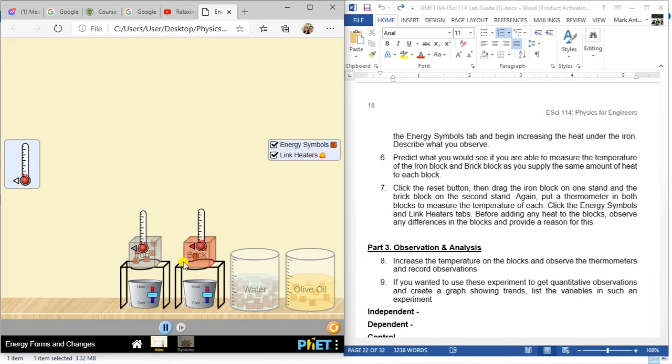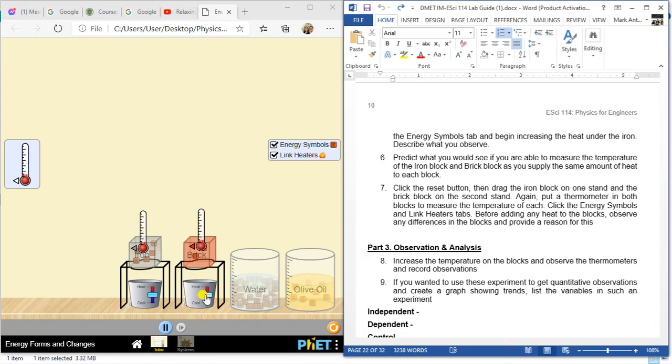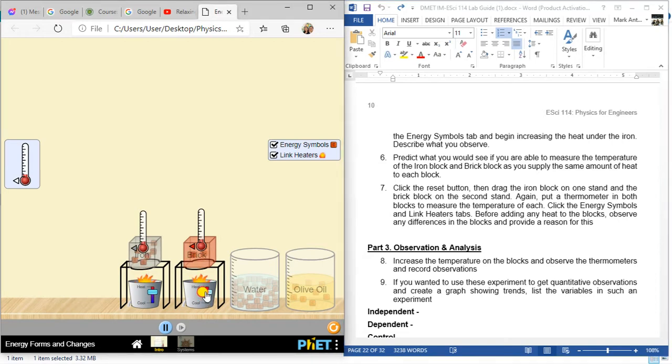So sa pa mi hit, observe nimo unsa, maybe obviously man gyud imo kitaon tanan, i-scrutinize nimo. Si iron kay naay mga E, nya si brick kay naay E. Obvious na kaayo. Pilaka kabuk ang E ni iron, si brick pilaka. So that is also a good observation. So here for procedure number 8, increase daw ang temperature nila. So ato increase, so nagdungan sila. Ato increase santo datong padakon.